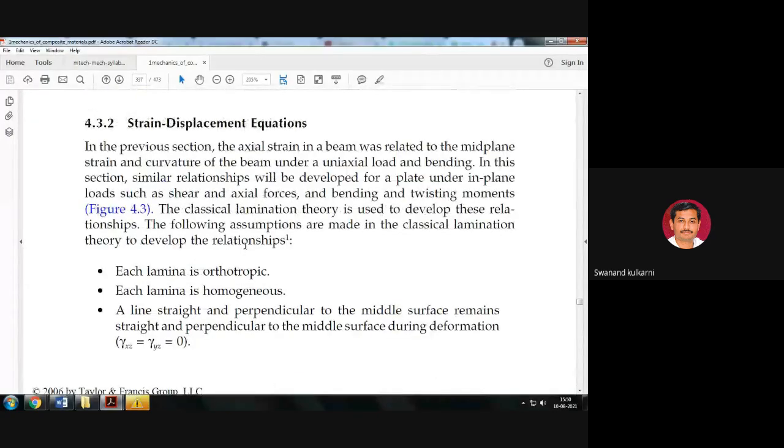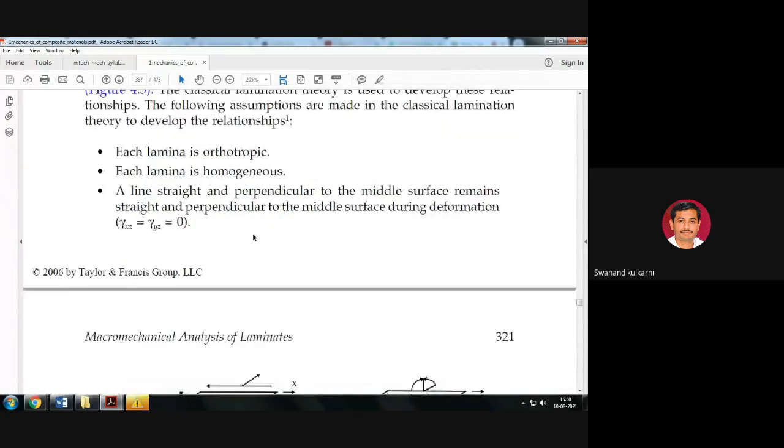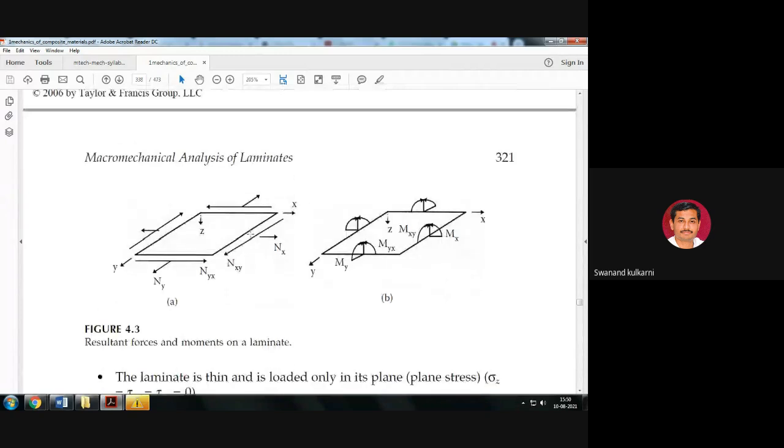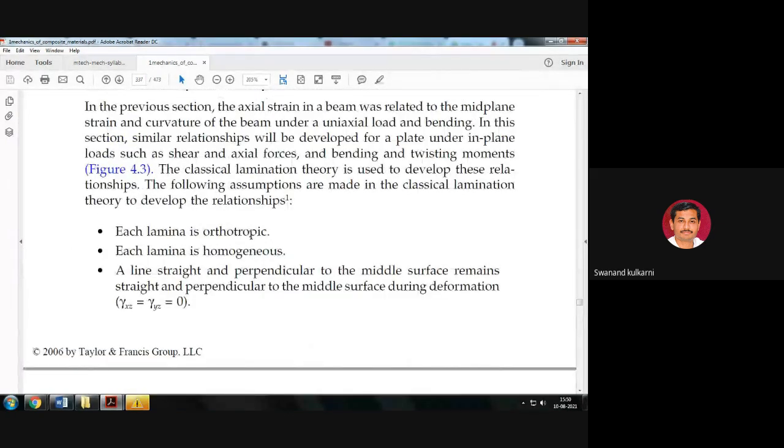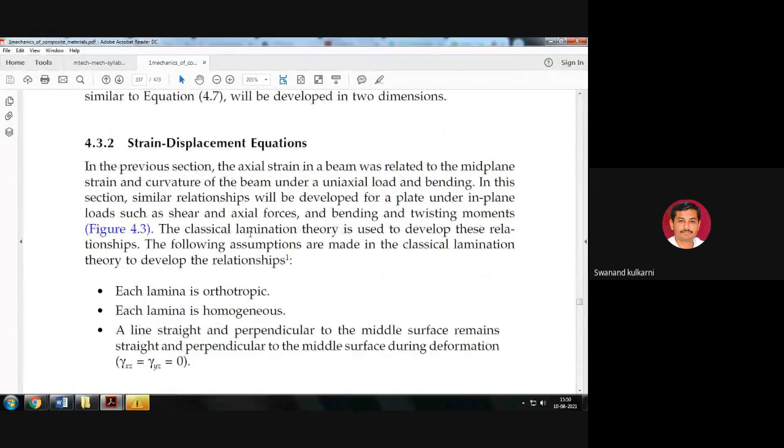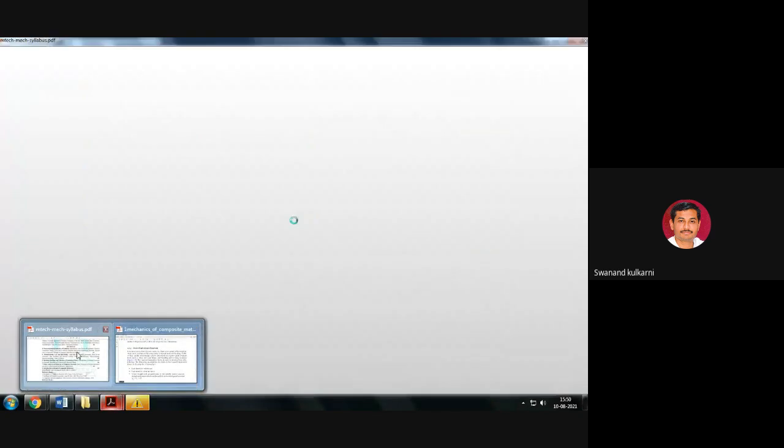Then in order to form the strain displacement equations, one more terminology we are going to use here, that is the classical lamination theory.